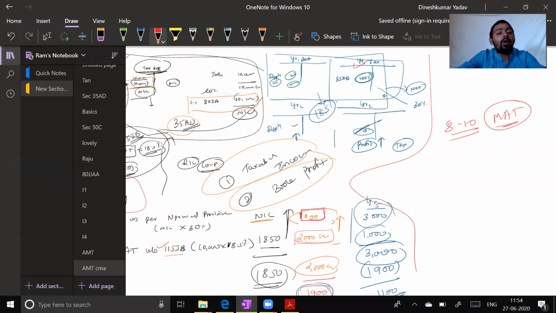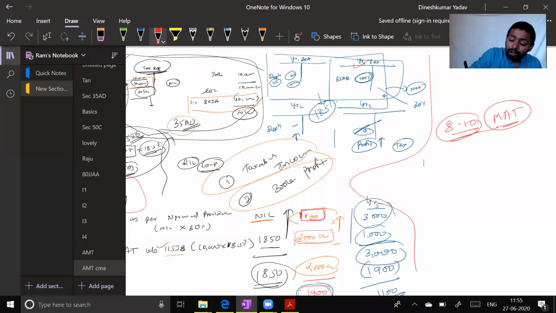And every year MAT got amended. Right now there are almost 19 adjustments that you need to do when computing MAT. Earlier we had no adjustment in MAT. No adjustment means literally no adjustment, maybe 1 or 2. Right now we have to provide almost 19 adjustments to compute book profit in MAT, because people evaded. Industry like Reliance evaded even MAT. So this was a war between corporates and the ministry, and ultimately after so many amendments, MAT became so complex that it is very difficult now to evade tax under MAT.